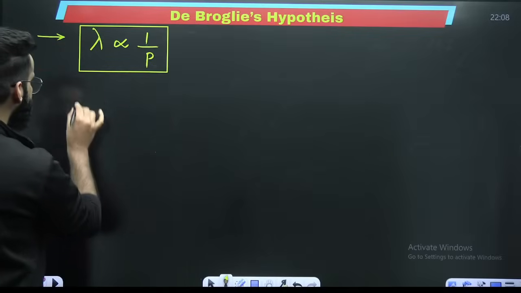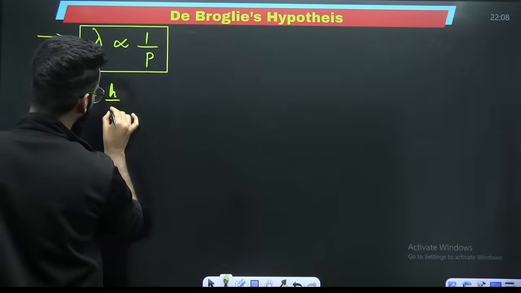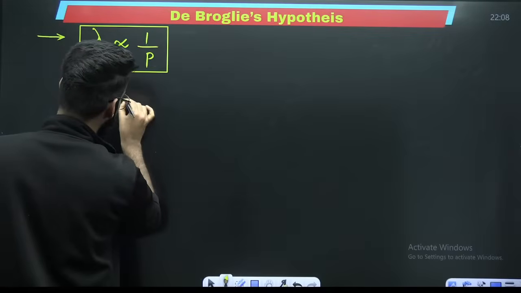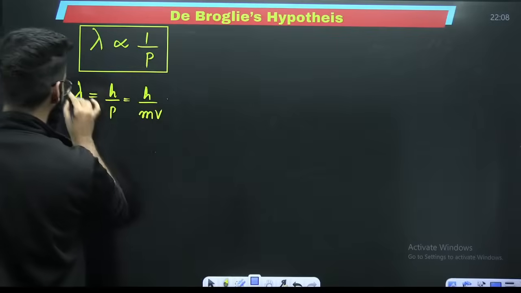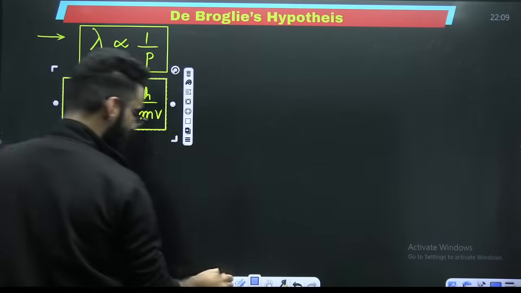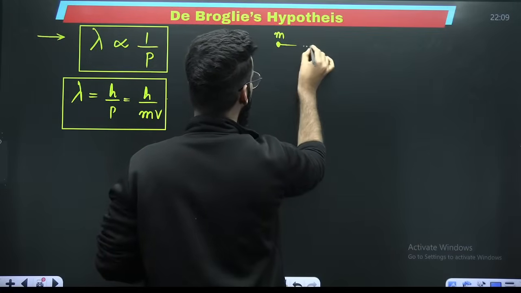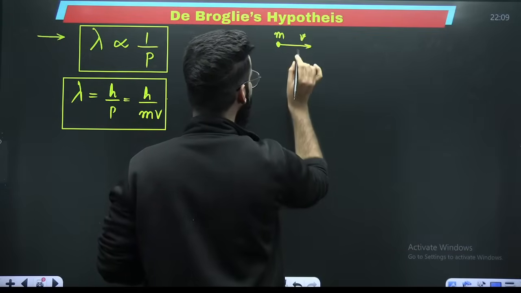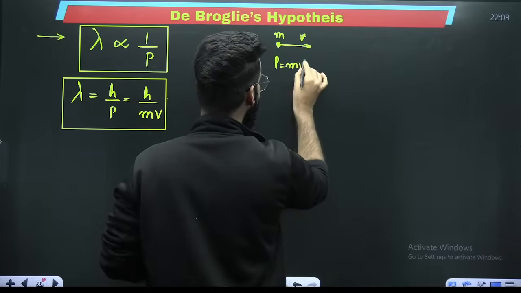So I'll say lambda is equal to h upon p, or p you can write as mass multiplied by velocity. Okay? That means if this is the particle which has got certain mass, moving with certain velocity v, no doubt, if you calculate its linear momentum, p is equal to mv.